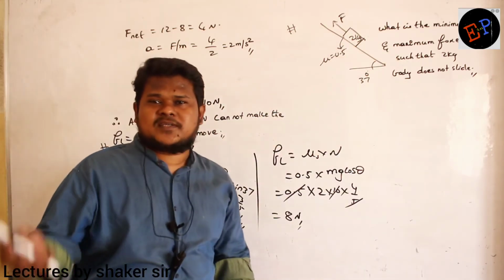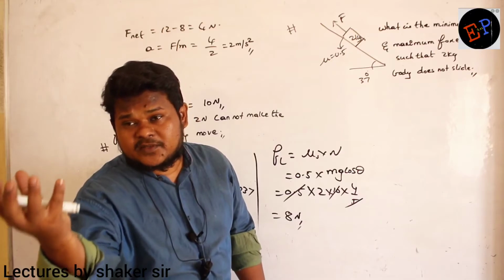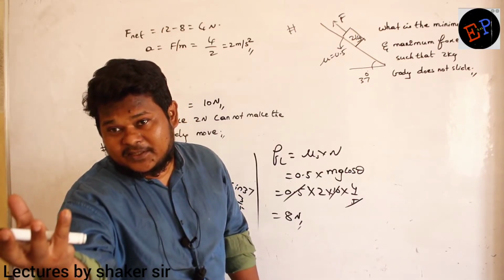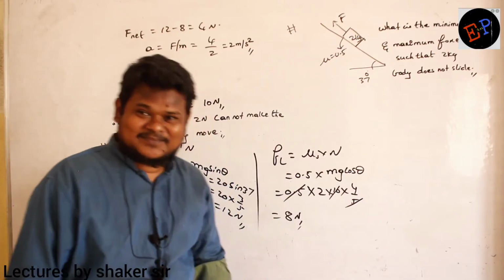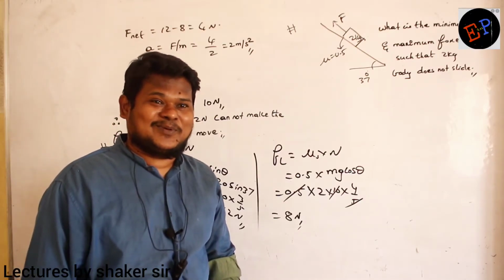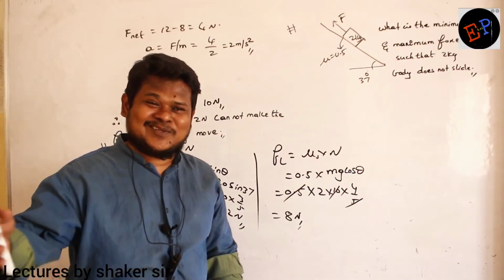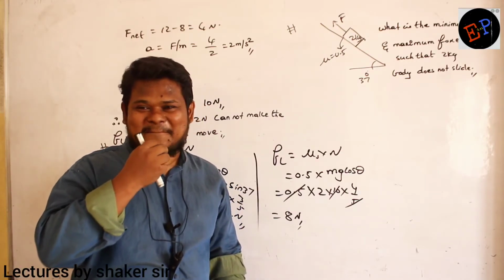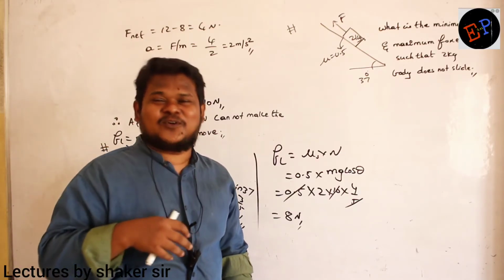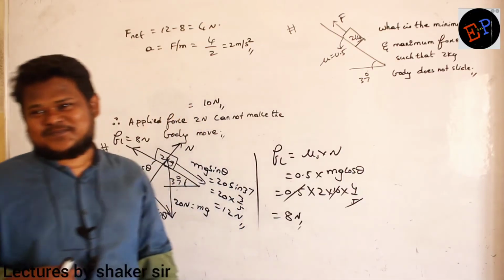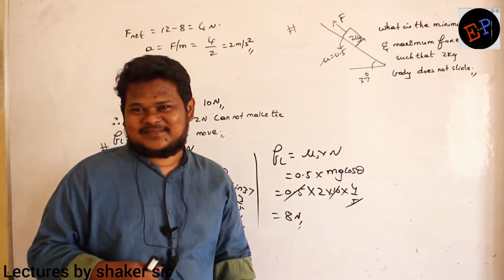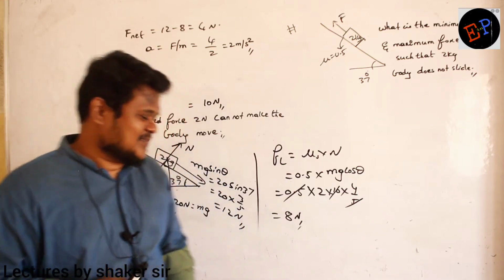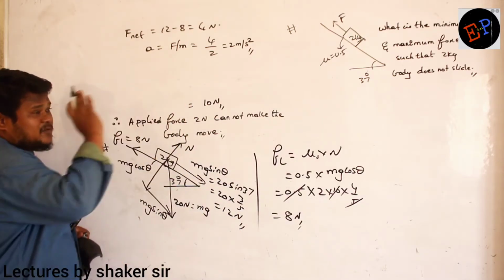How much minimum force should I apply so that the 2 kg body does not slide? 4 is correct. How can you say it is 4? That's it. See here, the minimum force is 4 Newton.